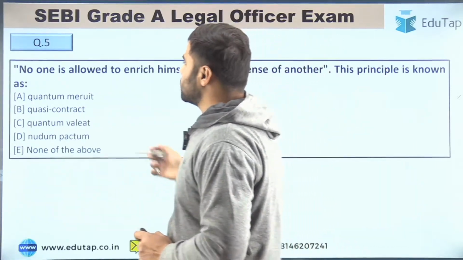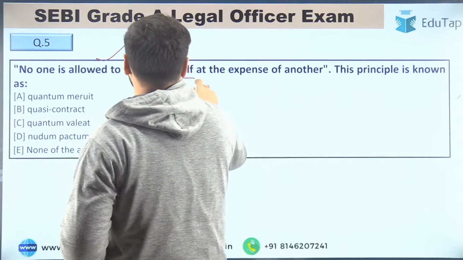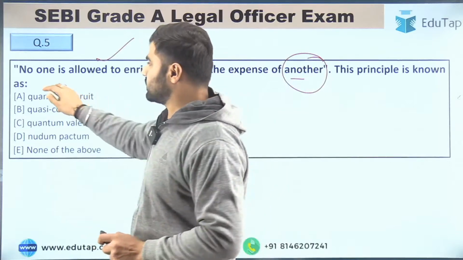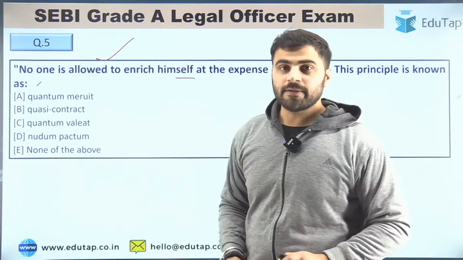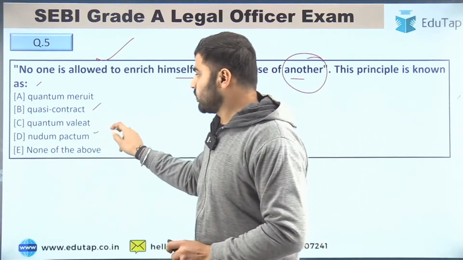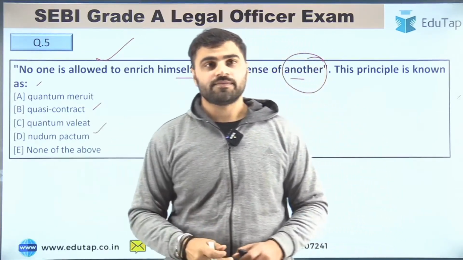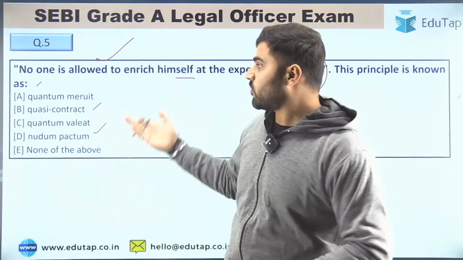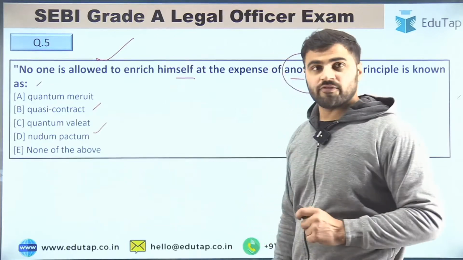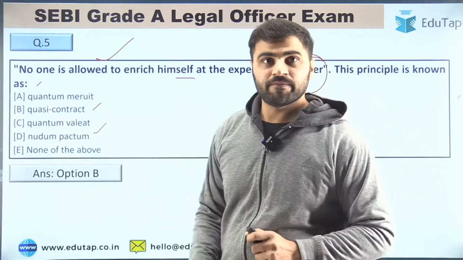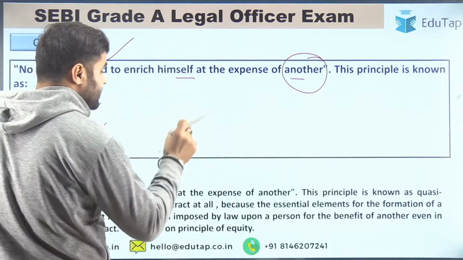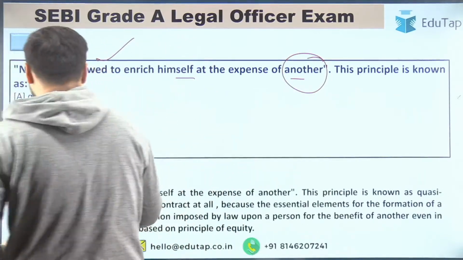So question number 5 is, no one is allowed to enrich himself at the expense of another. This principle is known as, your options are quantum meruit, quasi-contract, quantum valebat, nudum pactum, or none of the above. Which of the following is correct? So the right answer for question number 5 is option number B. Right, option number B. So no one is allowed to enrich himself at the expense of another. This principle is known as quasi-contract.